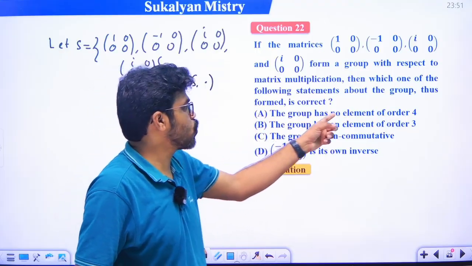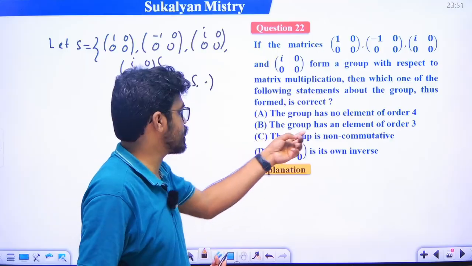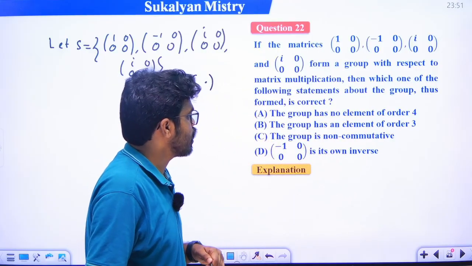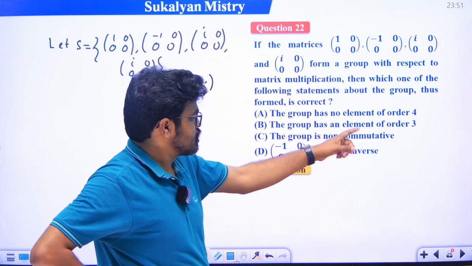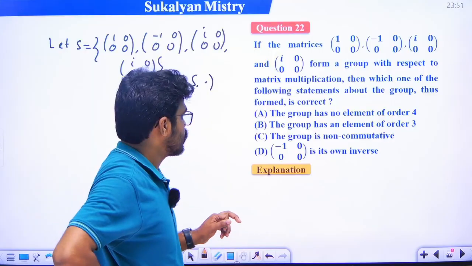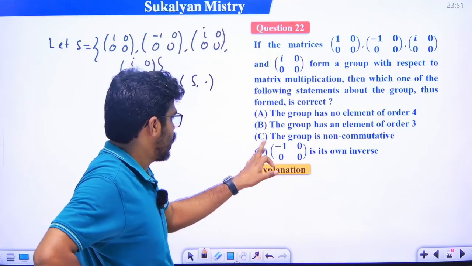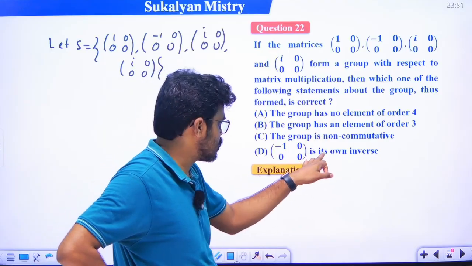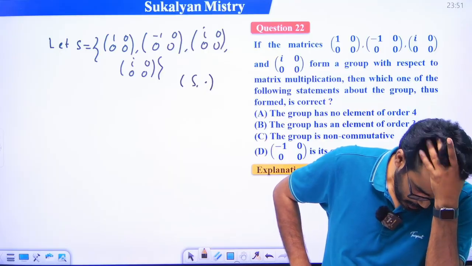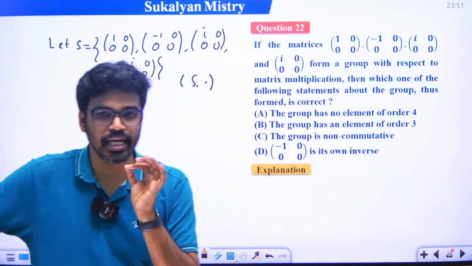The group has no element of order 4, meaning there is no element of order 4. The group has an element of order 3, meaning an element of order 3 will exist in this group. The group is non commutative. And the fourth one is that minus 1 0 0 0 is its own inverse. Okay, look, first of all we have to find the identity element.